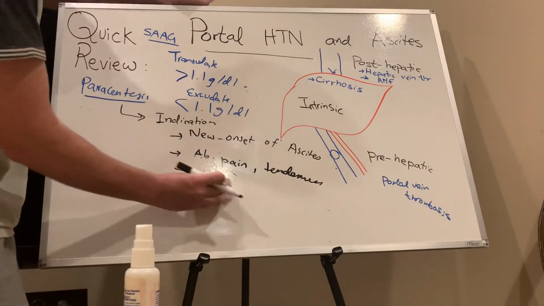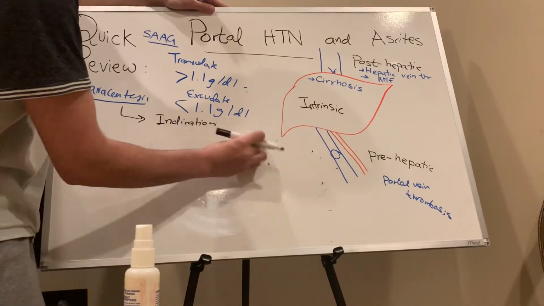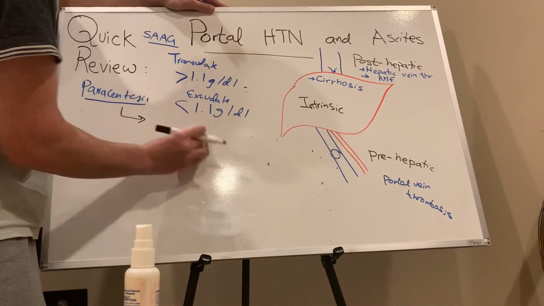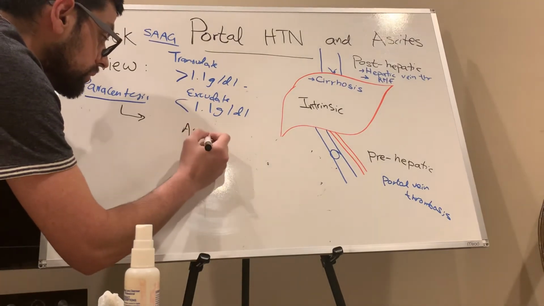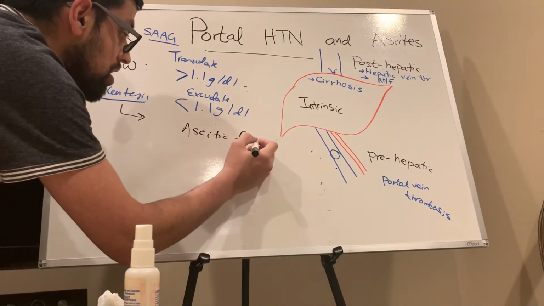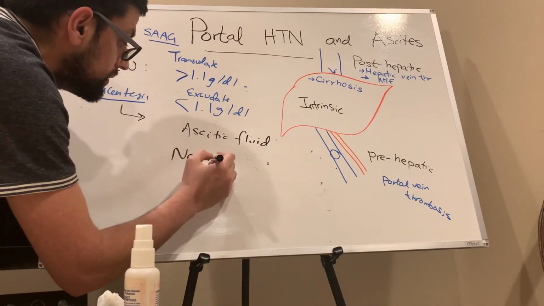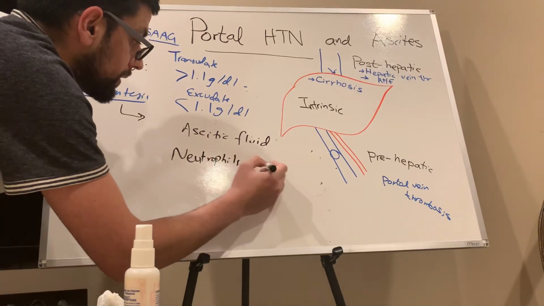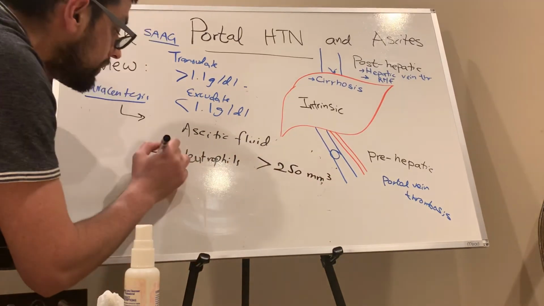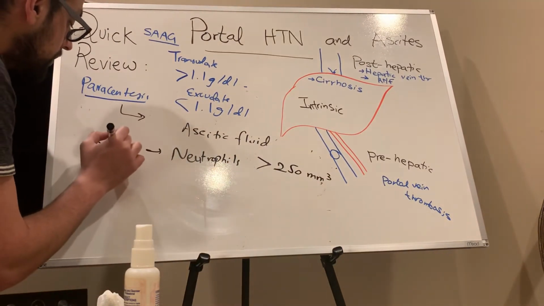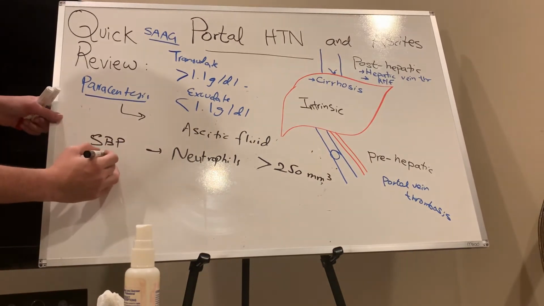So how would we know that the patient has peritonitis? There is a range of neutrophils in the ascitic fluid. So what is that range? Neutrophils in the ascitic fluid greater than 250. That's the range. If that is there, we have a diagnosis, SBP. How to treat SBP, spontaneous bacterial peritonitis? With antibiotics.